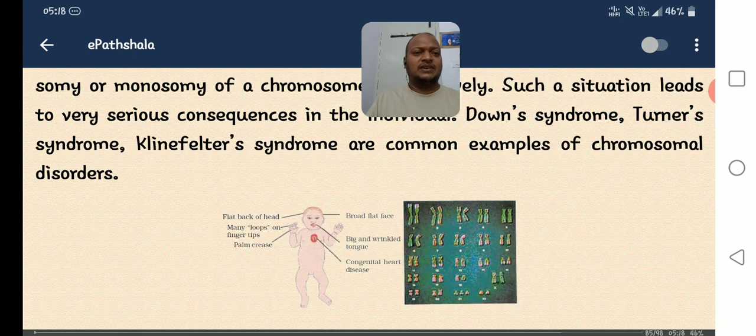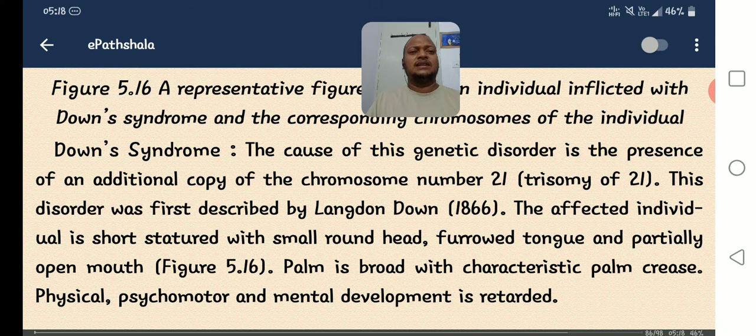In the diagram given, the person with Down's syndrome has a flat back of head, many loops on the fingertips and a palm crease. A short palm is presented, with a broad flat face and a big, wrinkled tongue, and the persons suffer from congenital heart disease. Congenital heart disease means heart disease is present by birth. So these are regarding Down's syndrome.